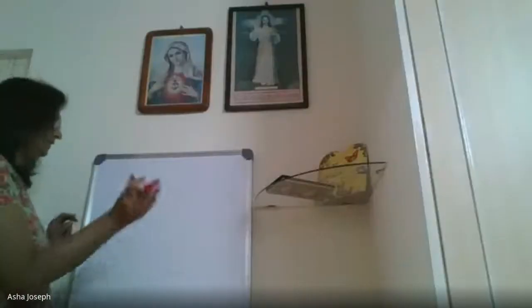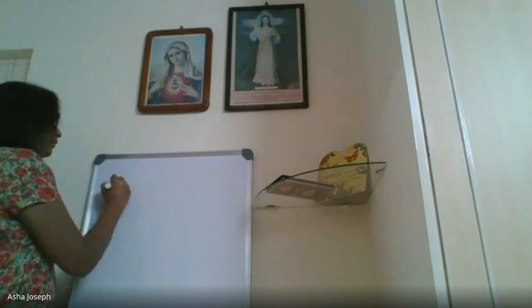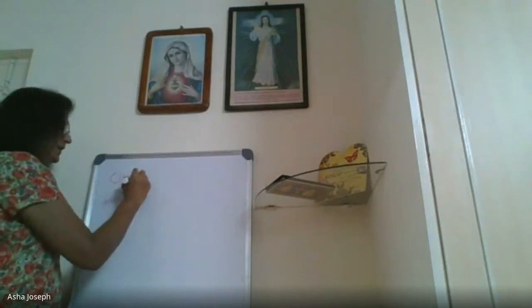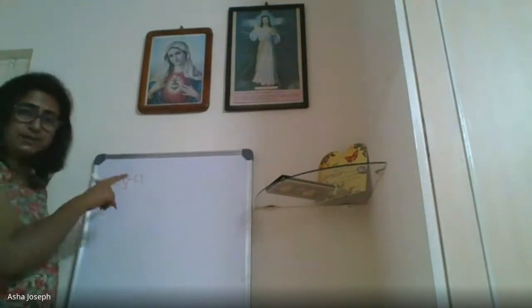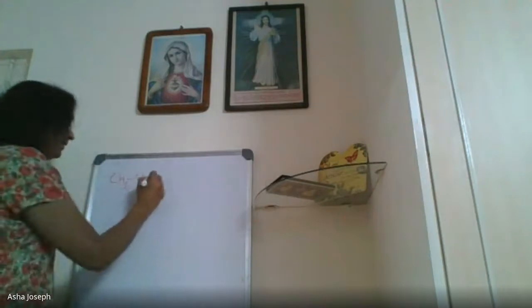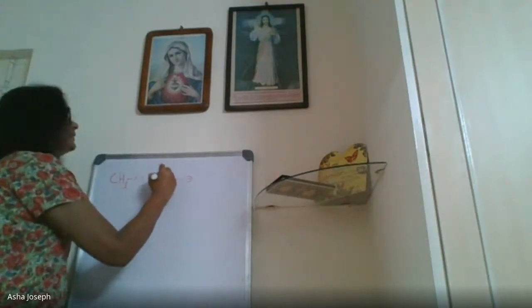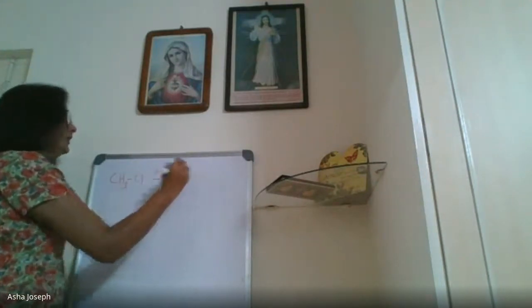Which are the reactions? 3 types. So children, you have to learn. Nucleophilic substitution. Good. At least one remembers. Nucleophilic substitution reaction. So I am going to write one. This is alkyl halide, CH3. It is alkyl, not aryl halide, isn't it? So aqueous NaOH. Tell me the product.